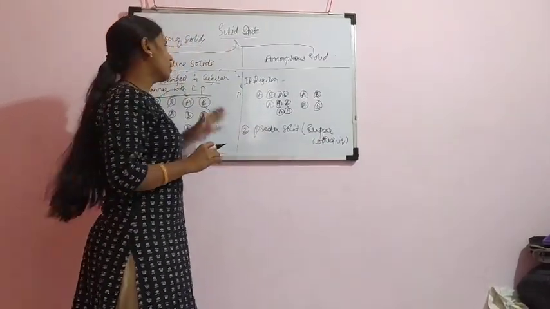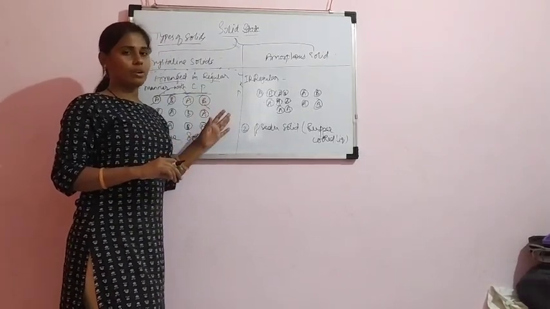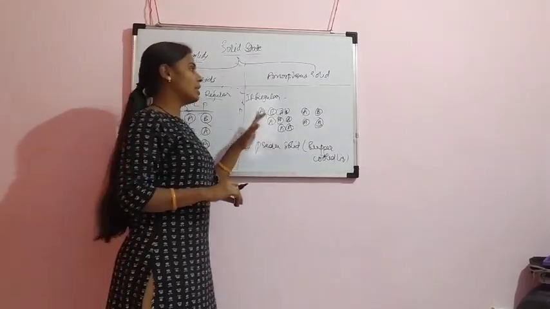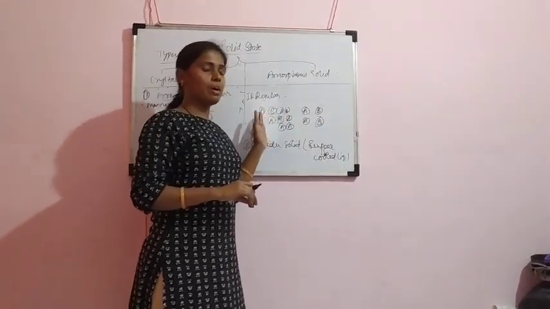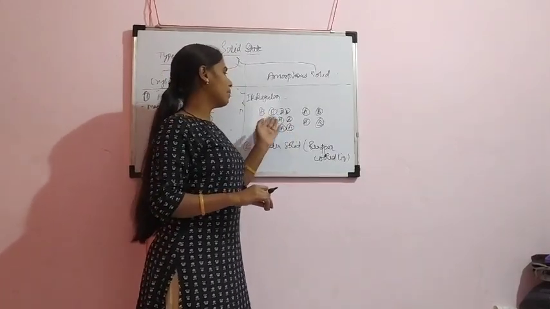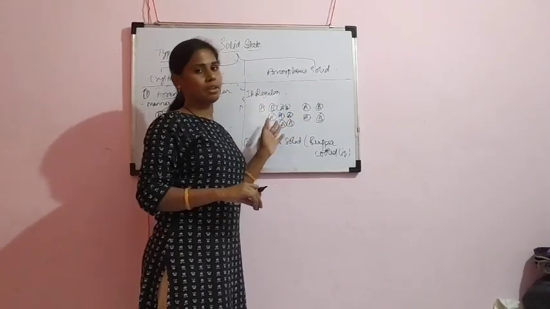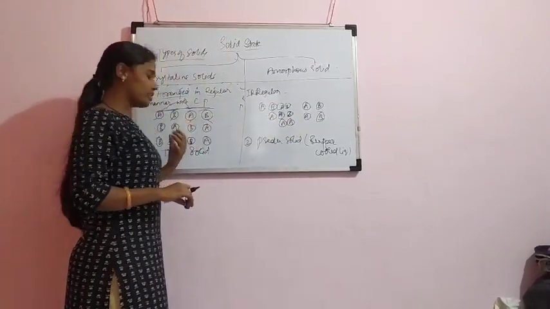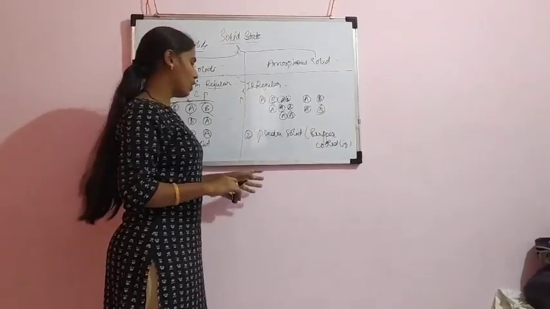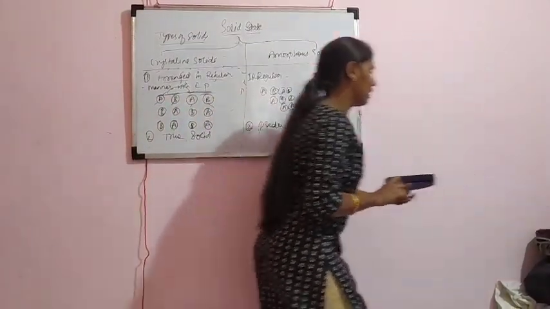Okay, I will repeat. What are crystalline solids? In crystalline solids, constituent particles are arranged in a regular manner, whereas in amorphous solids, the constituent particles are arranged in an irregular manner. There is no manner. See, A, B, B, A, B, A. There is no regular manner or any systematic way. These crystalline solids are called true solids, whereas these amorphous solids are called pseudo solids or supercooled liquids. Okay, next point.